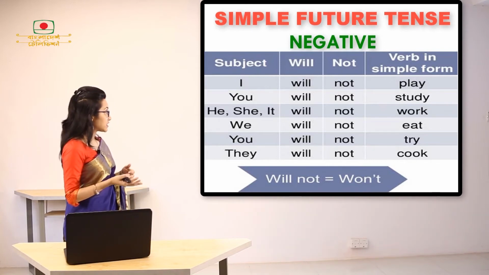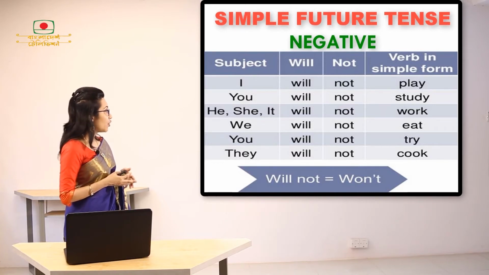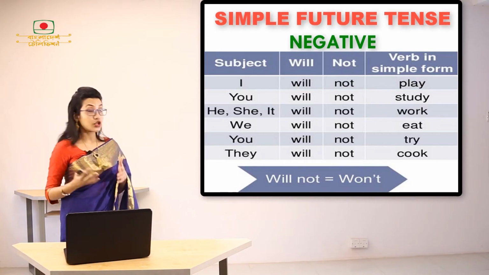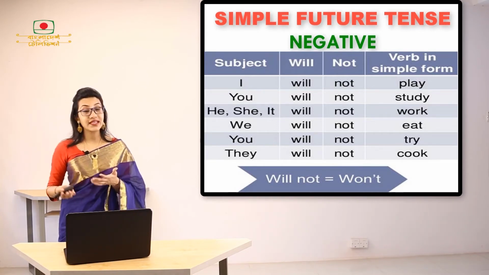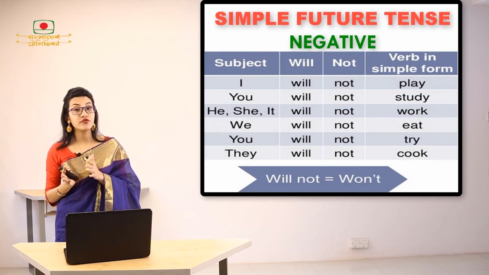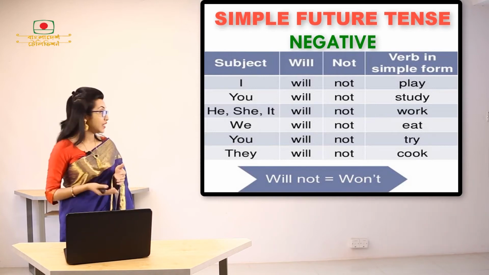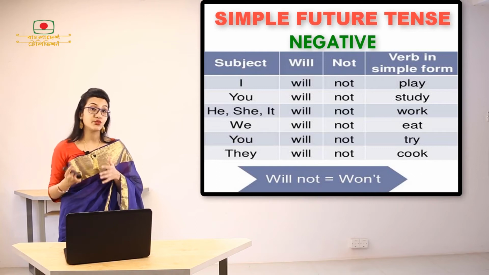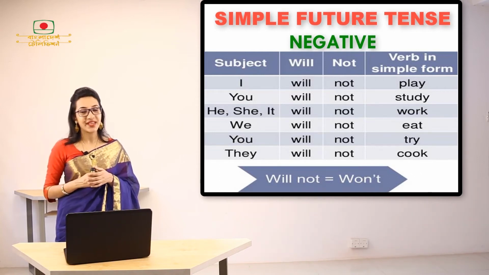You will not study. He, she will not work. We will not eat. You will not try. They will not cook. In all these cases, if you want to use the short form or the contraction form, you can use won't. So will not is equal to won't. You can use won't in this place also, but if you use won't, do not forget to use the apostrophe.